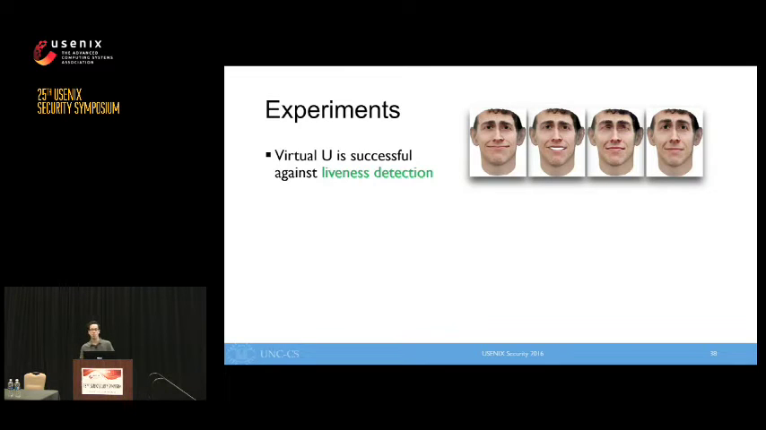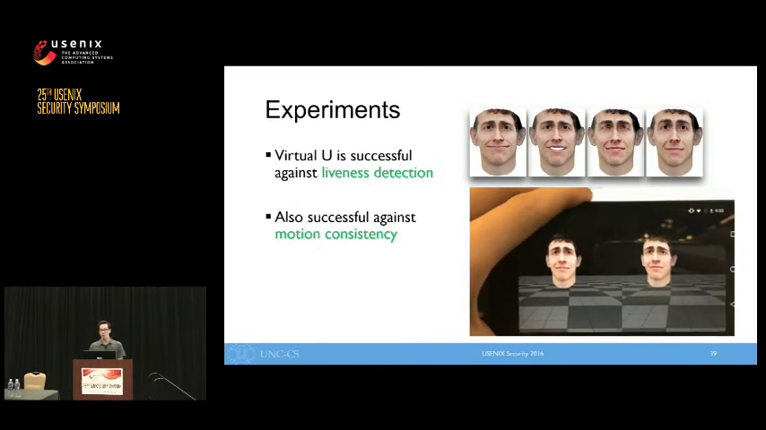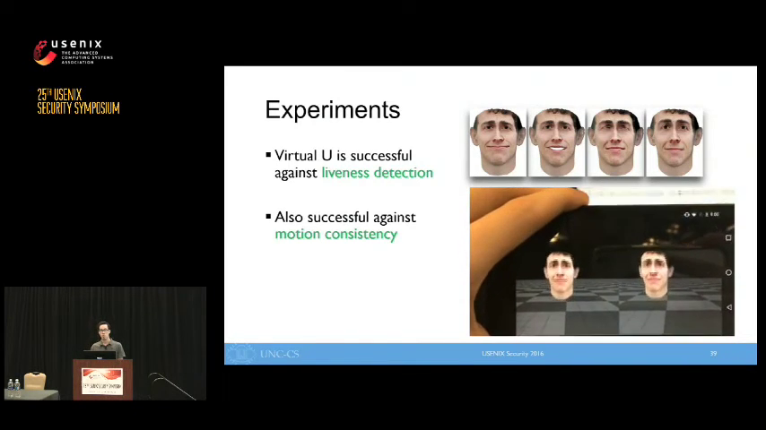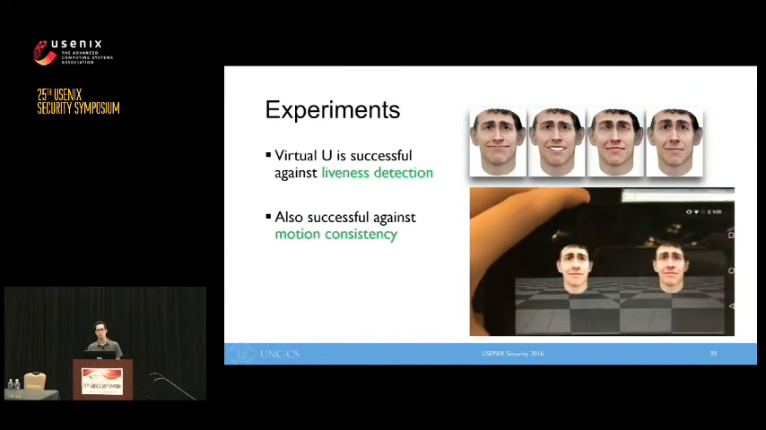Since we have the ability to rotate the head and animate the face in our VR environment, we argue that our virtual use system is successful against liveness detection defenses of commercially available face authentication systems. Because our VR display naturally rotates as the device moves, we also argue that our system can defeat motion consistency-based defenses.